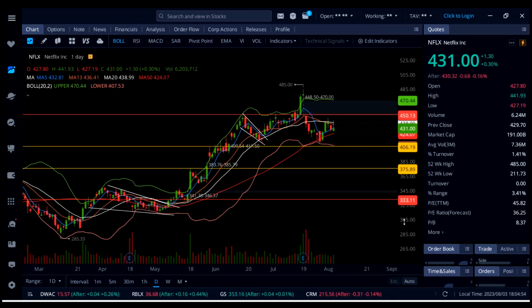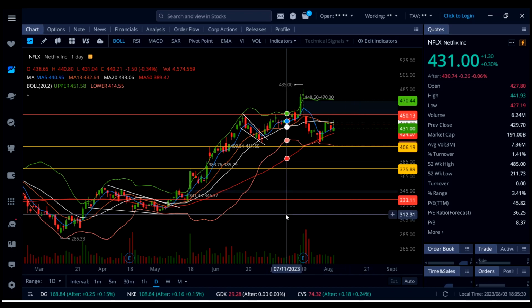Now Netflix is up 0.30%. Now I want to give you guys something that happened today. I just want to share that experience with you, how you should be navigating this market. I did buy some puts on Netflix above 438, at 430, and then this thing came down to 434. I was green on my position, but I didn't sell it. I put a stop at break even. Guess what happened? Look at this, high for the day, 441.93. Now I got stopped out at break even, no loss, nothing, but there was enough profit to maybe fill up a couple of cars. It was really good.